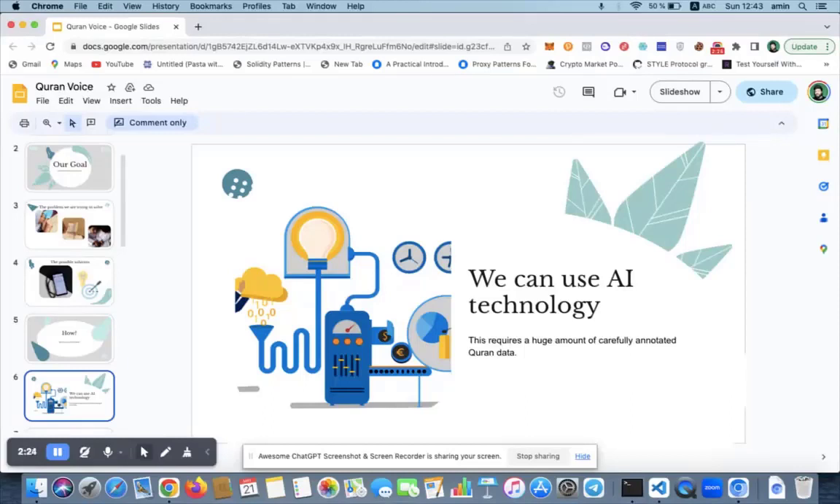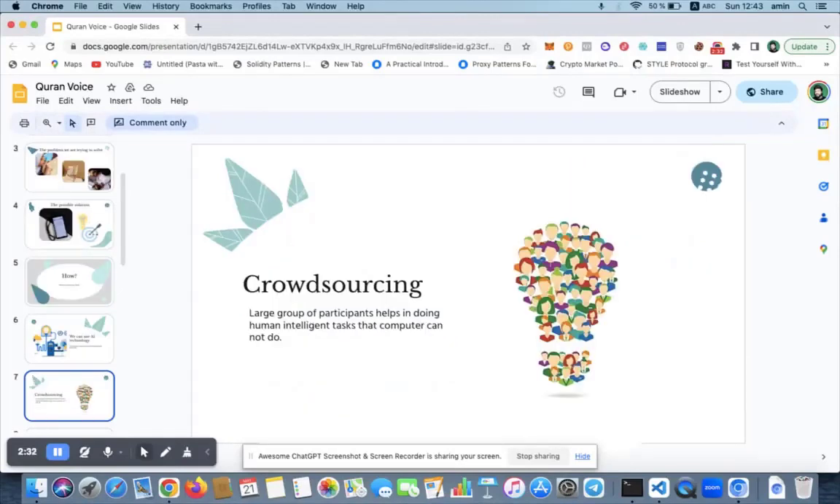This is not correct. That's why we need people to listen to these ayat and say that it's okay, this is correct, or this is not correct. This is how crowdsourcing works. What I will ask you guys is to go to the link in the description. I will go to the platform and show you how it works. But this is what we are trying to do.